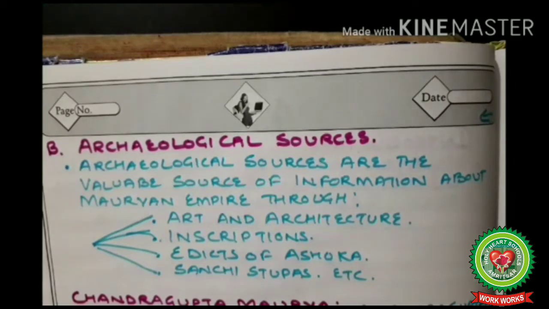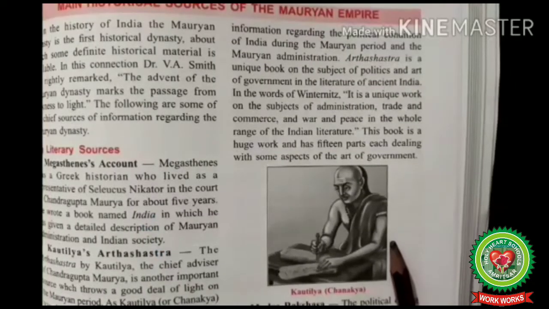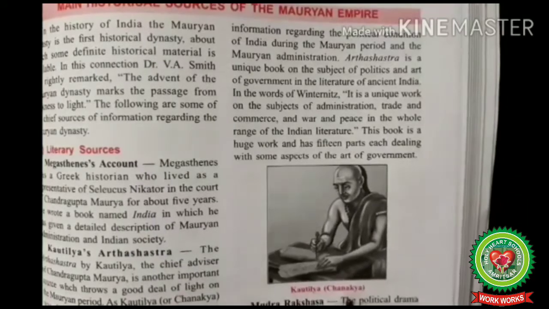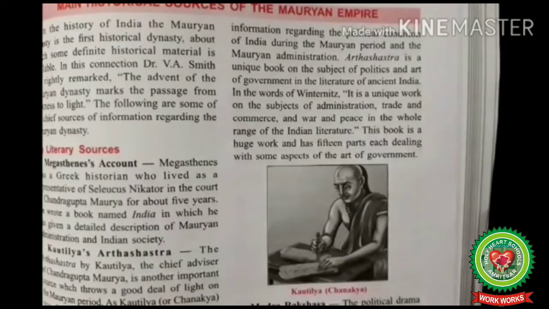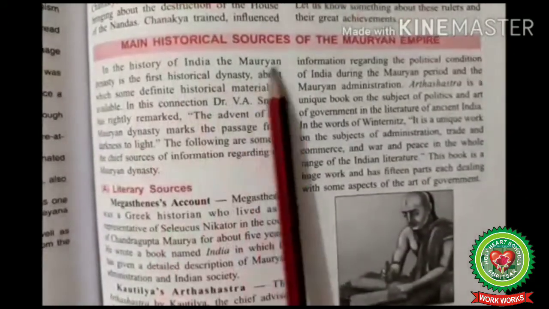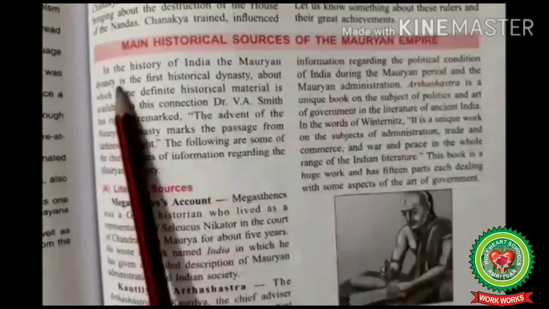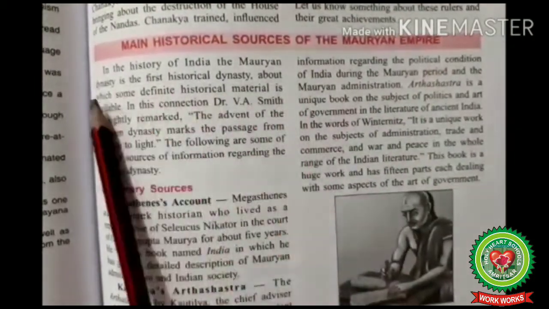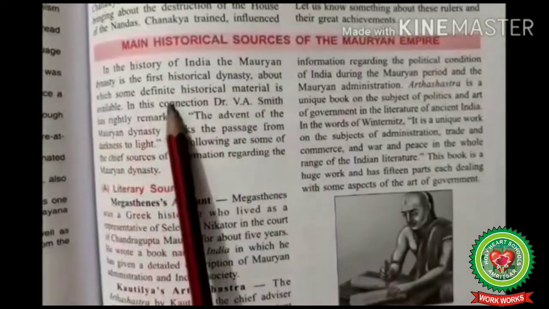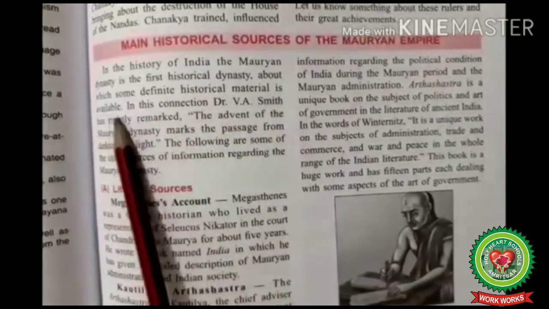Now let's come to the reading part. Just have a look at the picture of Kautilya, or Chanakya, or Vishnugupta. Main historical source of the Mauryan Empire. In the history of India, the Mauryan dynasty is the first historical dynasty about which some definite historical material is available.